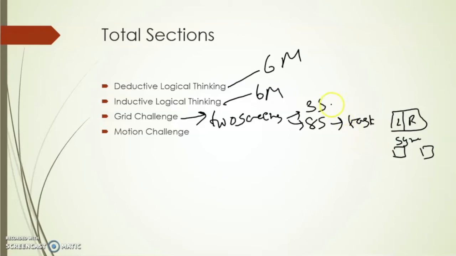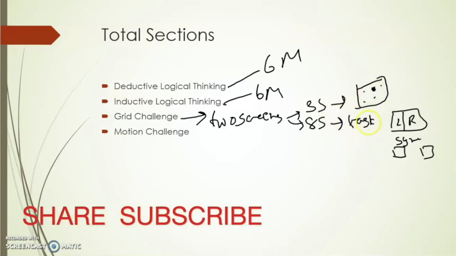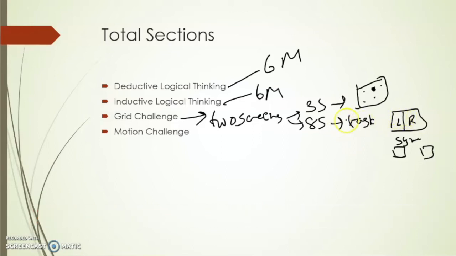And in the 3 seconds, you will have a screen with some dots, and one dot would be darker. So for 3 seconds, they will show you a screen in which there is a darker dot, and again they will show one more screen for a task, like a symmetrical or not kind of task. This grid challenge is given just to check your memory power and focus abilities.